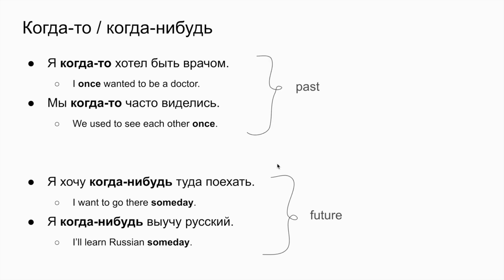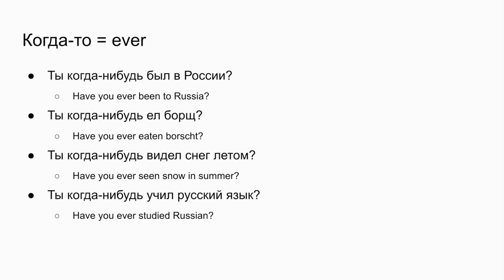As you could notice over here, for когда-то we are talking about the past. Я когда-то хотел, past tense. Когда-то часто виделись, again, past tense. So that's how you can remember that когда-то we use when we talk about the past. Когда-нибудь we use when we talk about the future, because this is not an exact time. It never happened yet. Might never happen. So it's about the future.